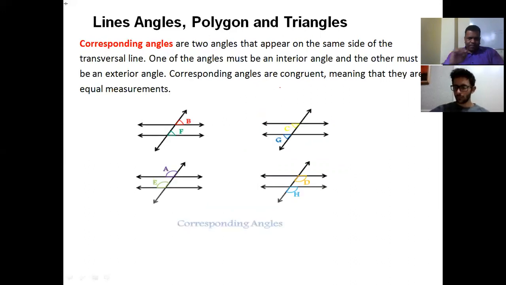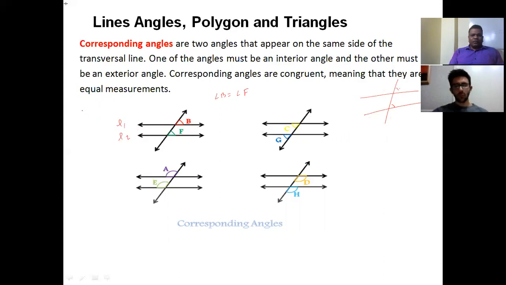Now corresponding angles, that's a very interesting one. Corresponding angles means angles at a similar position, so we call them corresponding. If you take this line, this is the similar position. So this B corresponds to this, and angle B and angle F are equal, provided lines are parallel. If lines are not parallel, we can't say so.